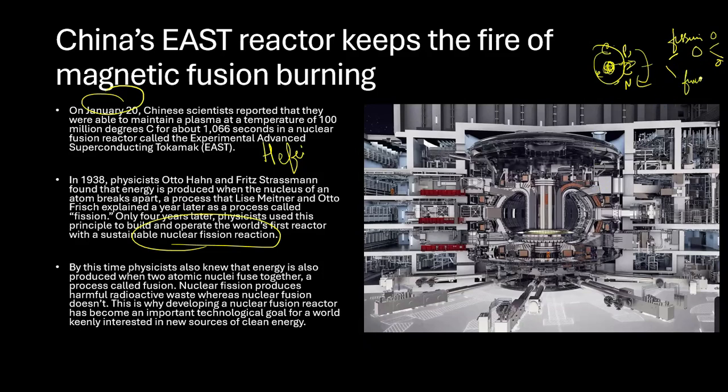Fusion is something which happens in the sun, wherein hydrogen gets combined together and forms helium. This is an example where two things are coming together. So they are trying to create a kind of artificial sun. This particular reactor is an example of an artificial sun. We'll discuss this. Physicists also knew that energy is produced when two atomic nuclei fuse together, and this process is called fusion.